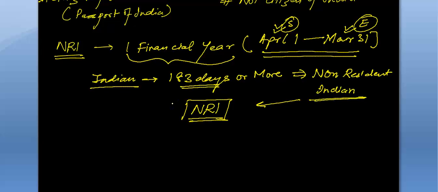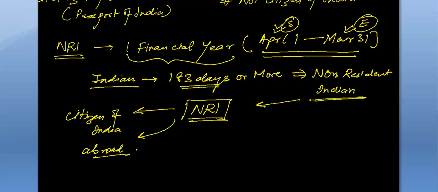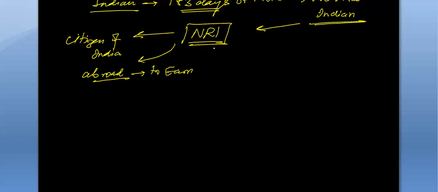Like I said, this NRI is a citizen of India. He's just going abroad to earn or do some business. But this NRI still has the right to vote.